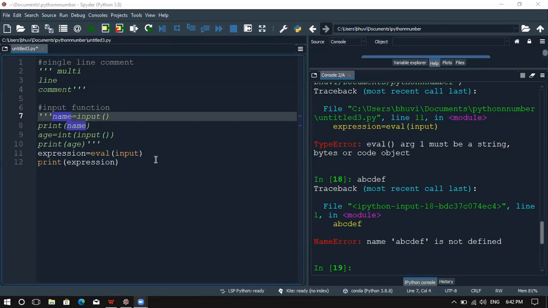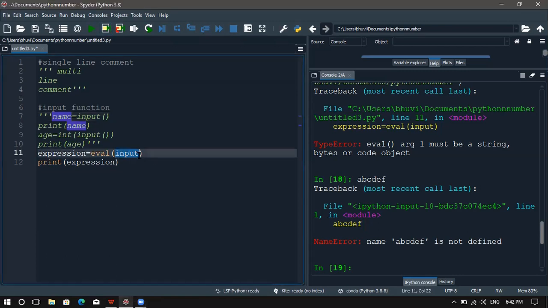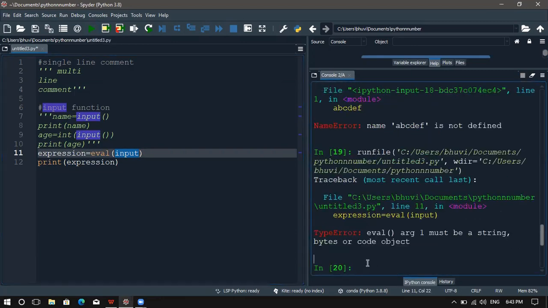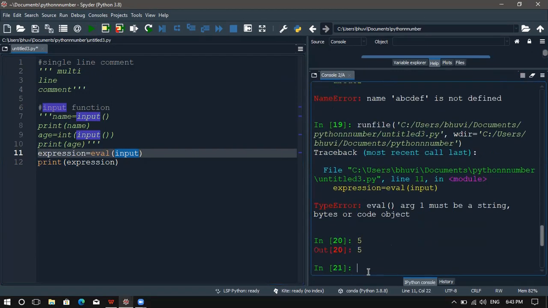Whatever you give inside the evaluate function, it will consider as an expression. So if you do A, B, C, D, E, F, it says not defined just because it's not an expression here. If you give some numbers here, it will print that. So 5, it will print the 5. Instead of expressions and numbers, if you give some characters or strings, it will say it isn't declared. Do you have any doubts till now?